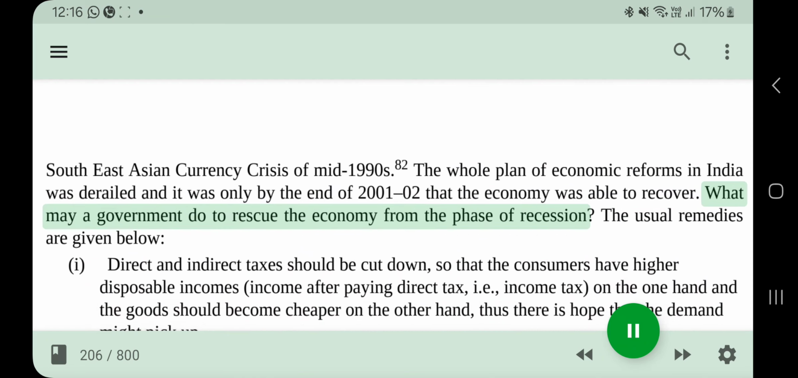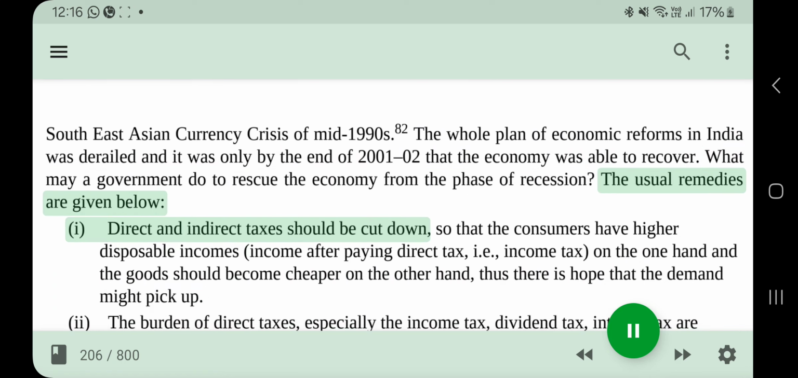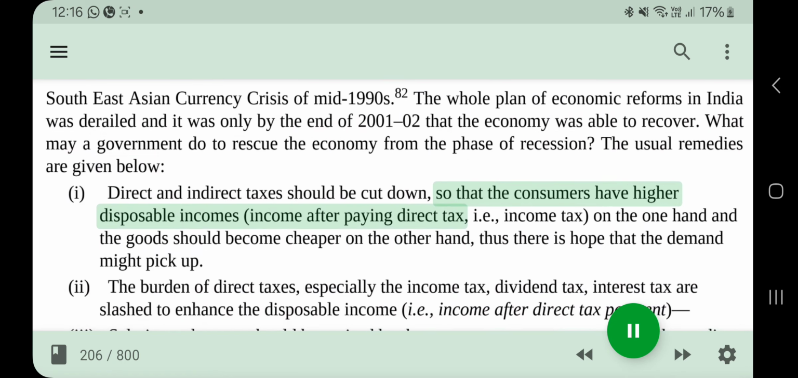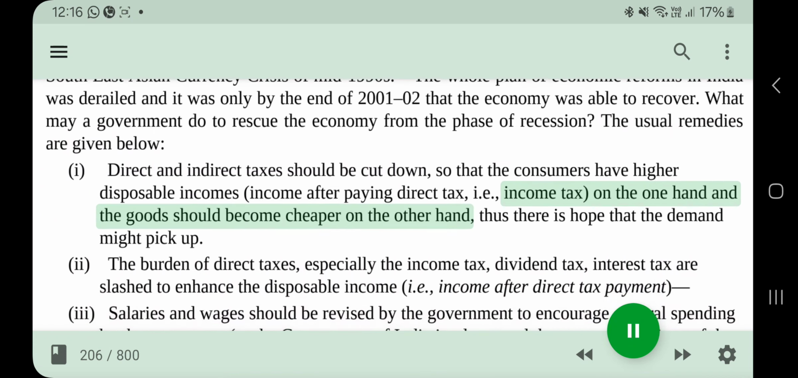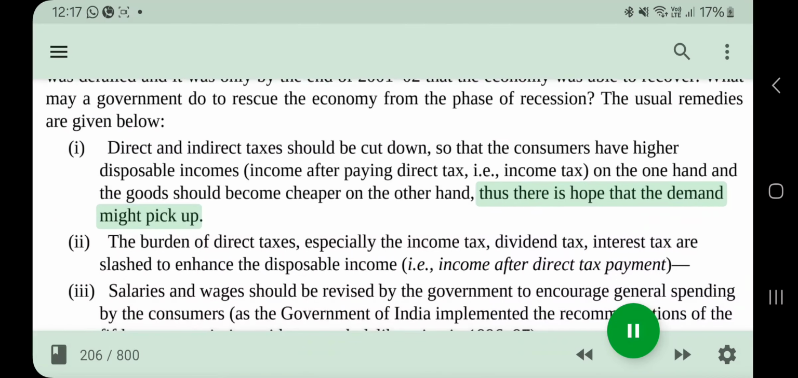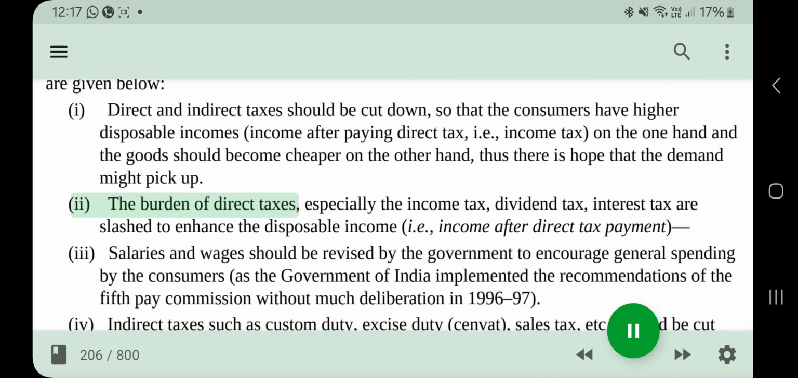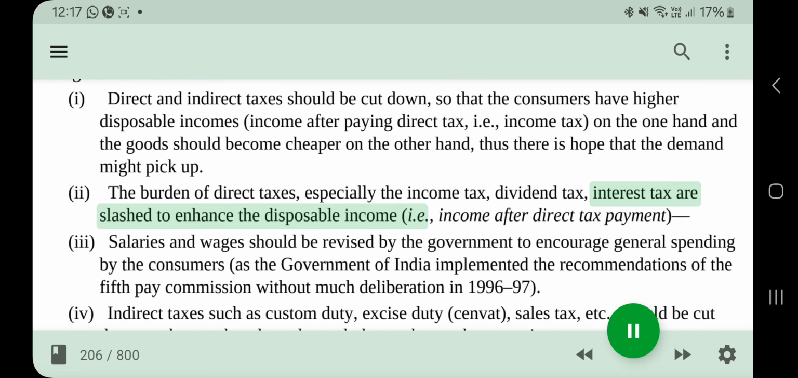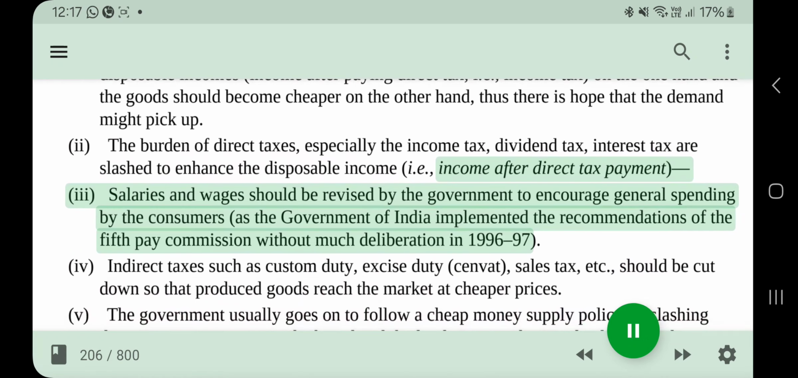What may a government do to rescue the economy from the phase of recession? The usual remedies are given below. I. Direct and indirect taxes should be cut down, so that the consumers have higher disposable incomes, income after paying direct tax, i.e., income tax, on the one hand, and the goods should become cheaper on the other hand, thus there is hope that the demand might pick up. II. The burden of direct taxes, especially the income tax, dividend tax, interest tax are slashed to enhance the disposable income, i.e., income after direct tax payment.